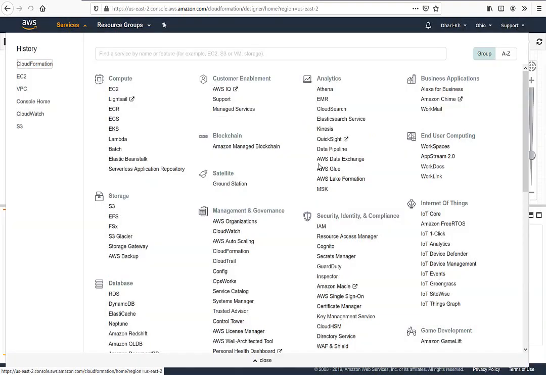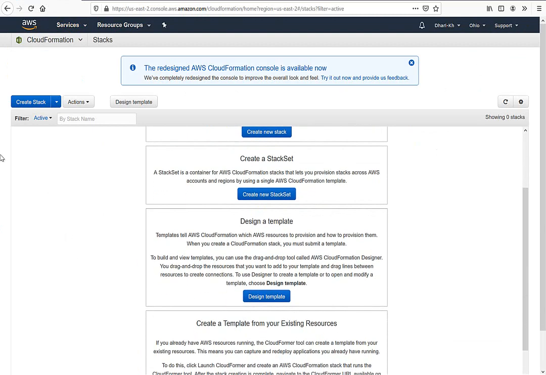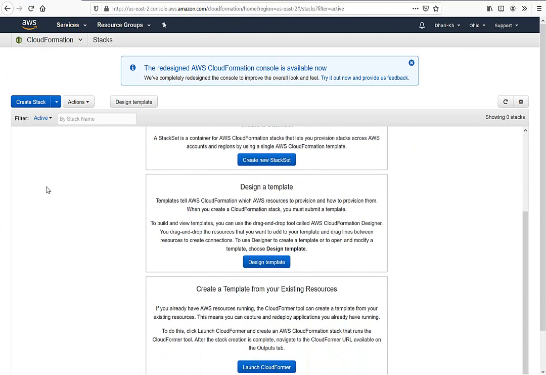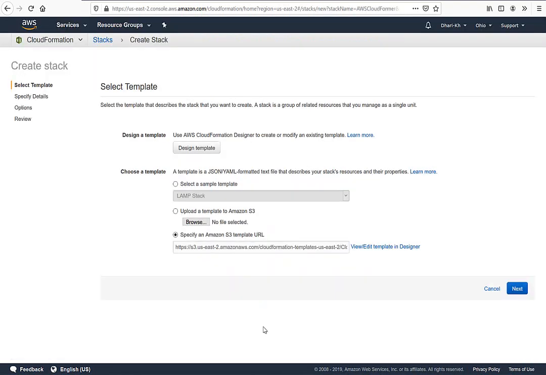Just leave the page. Okay, so this option just now they call design template. I have an option which is the interesting one, which is our configuration right now. We are going to use it. It is called create template from your existing resources. So we have resources right now. So I need to create a template, a code template, based on these resources, based on what I have actually. Launch cloud resources.